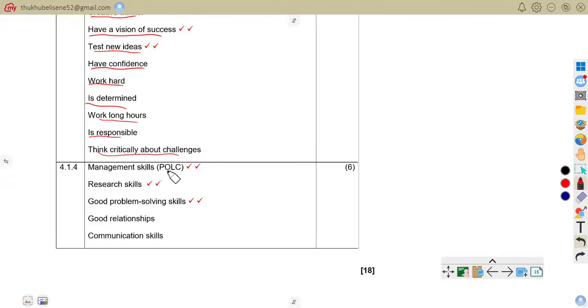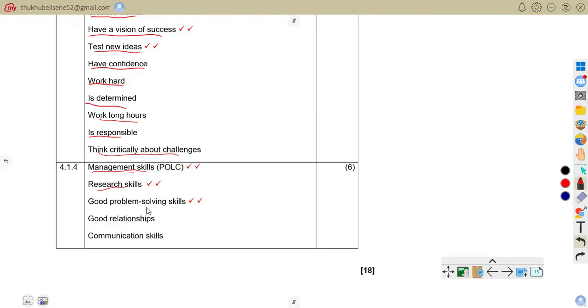Management skills. He must be able to manage his employees, everything that involves the business. Must have research skills so that you will always be kept up to date, because technology changes, so he must always stay informed about what is happening in the market.